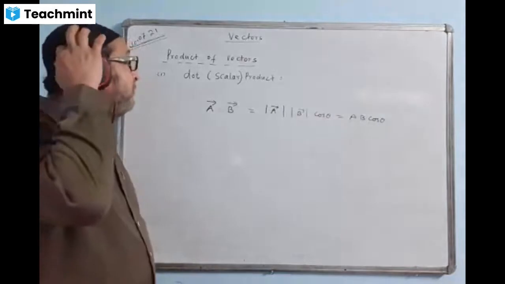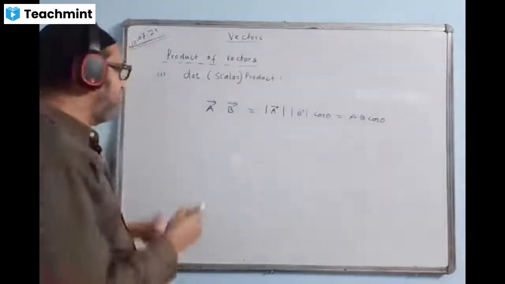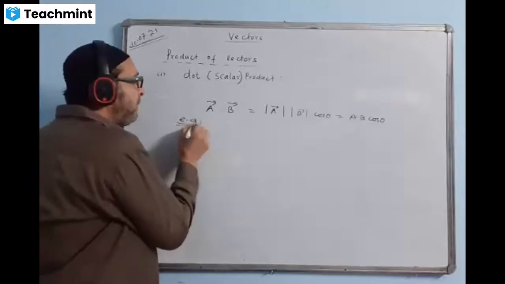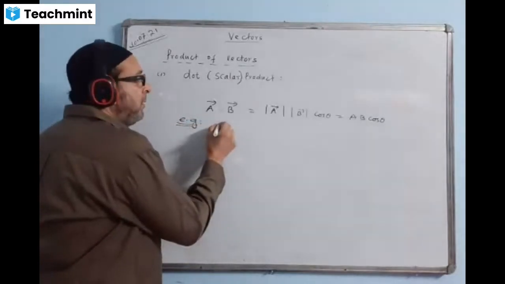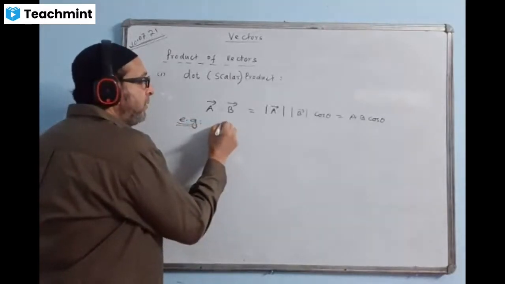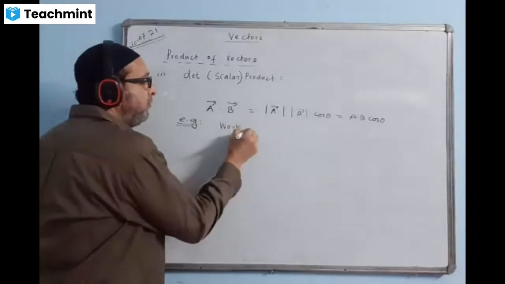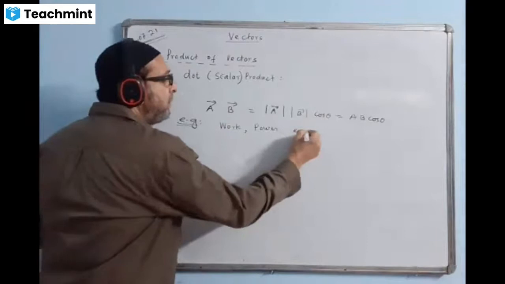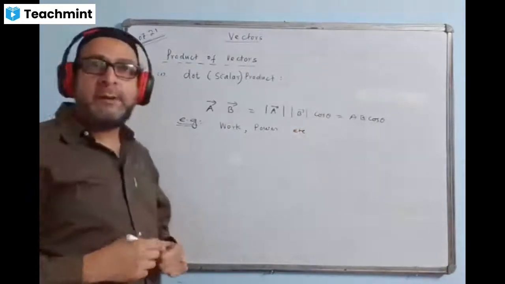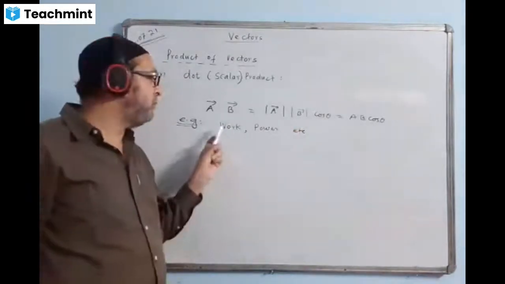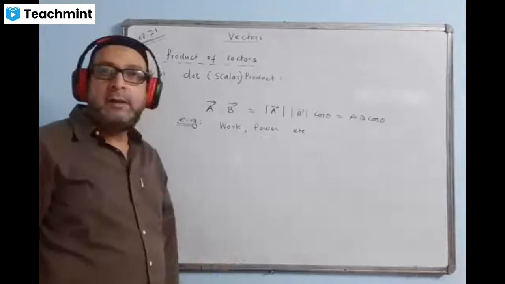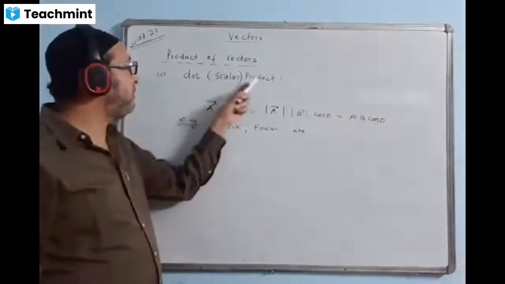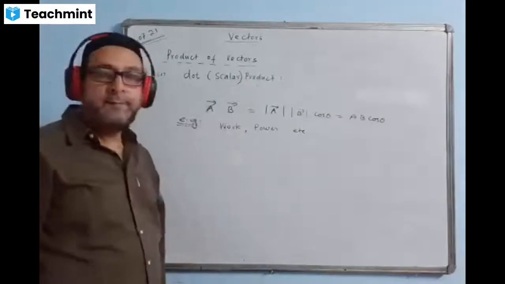What are the examples of dot product in physics? You can write an example. I think you know this example. Example is work, power. There are more examples, but two common examples up to class 11 level you need to learn are work and power. They are examples of dot product or scalar product.